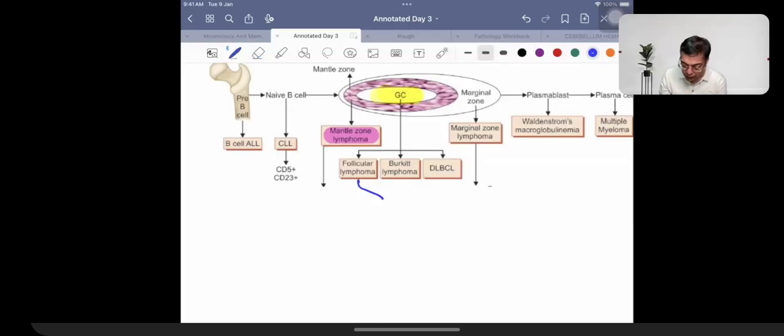Follicular lymphoma is going to be having the presence of translocation 14;18. This is what is going to be having the overexpression of BCL2. Overexpression of BCL2. So remember B cell lymphoma, BCL, B cell lymphoma, BCL2 is what is going to be associated